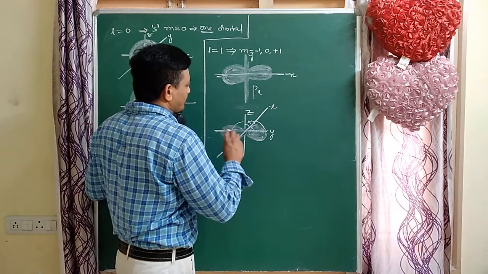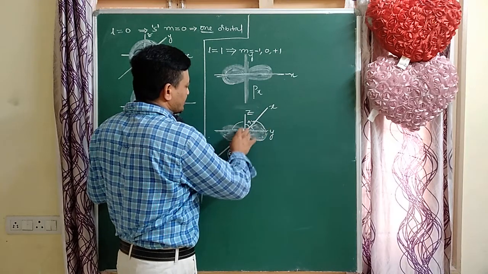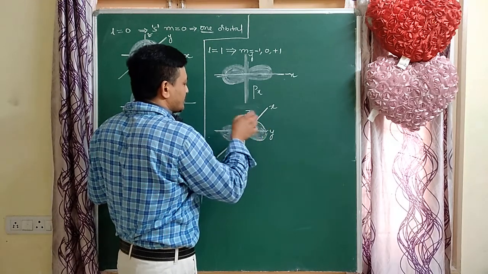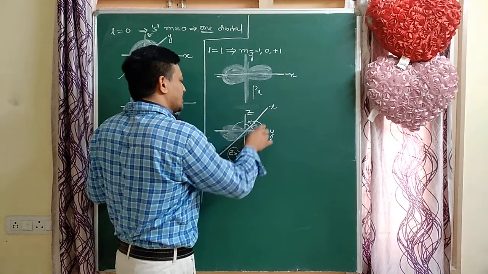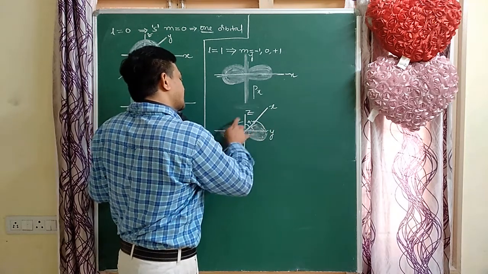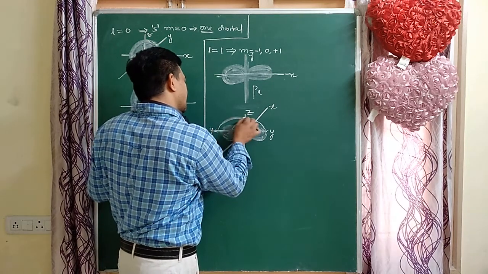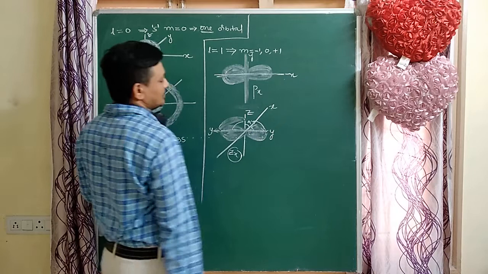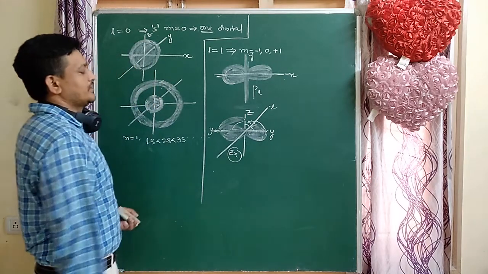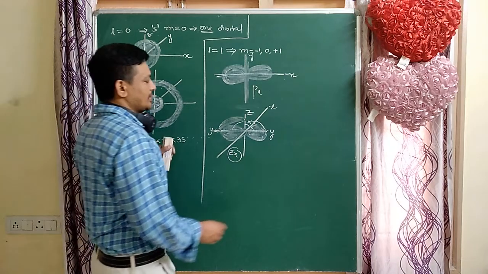So here the y axis has probability, and the remaining two axes have zero probability. Which planes are probability planes? The xy plane and the yz plane. The yz plane is a probability plane. So that is very important. Is it clear? Next, the pz orbital.